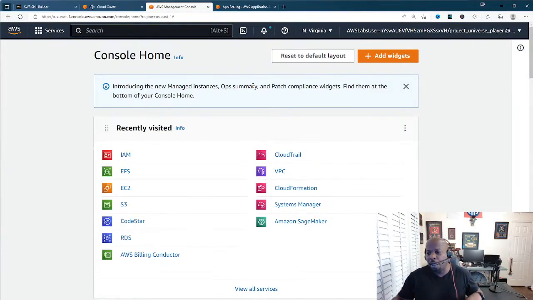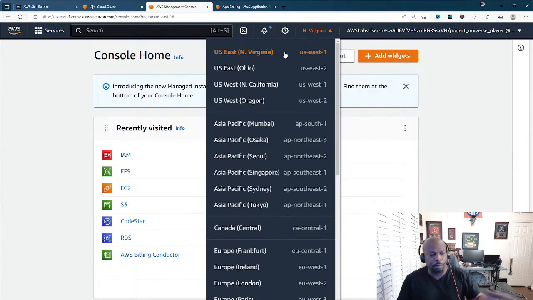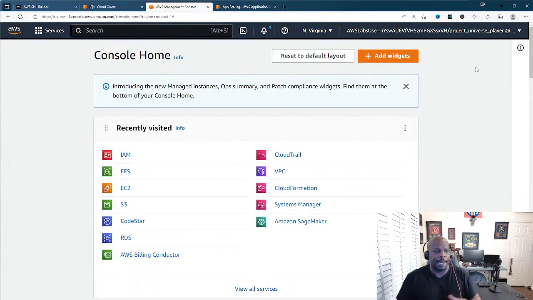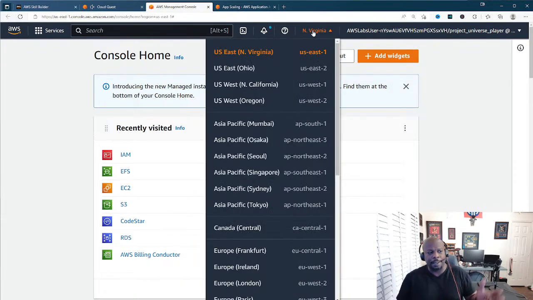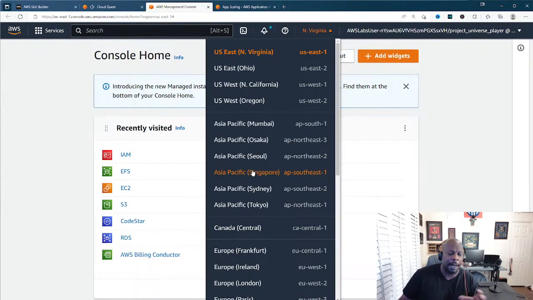Now when we come into our cloud console, as cloud engineers, as cloud professionals within the tech savvy community, what is the first thing we look for when we come in here? We want to make sure we're operating within the right region. So we come up here, North Virginia, and we want to set everything we do within US East, North Virginia, because when you go to different regions, there are different costs associated with them. Plus there are bandwidth issues.